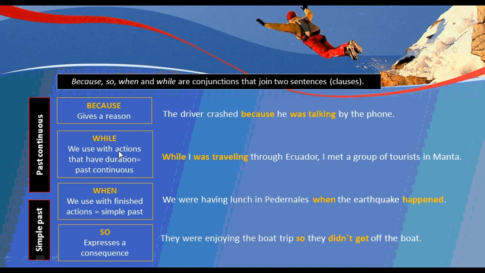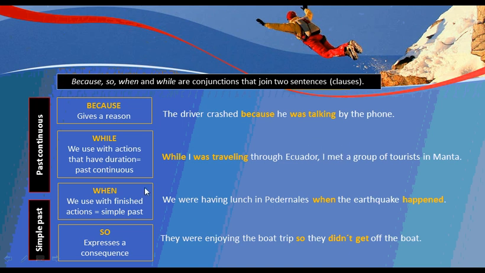While we use with actions that have duration, past continuous. While means continuous action, so we use a past continuous after while. While I was traveling through Ecuador, I met a group of tourists in Manta. Here we have the comma to divide both sentences, two ideas, two clauses.